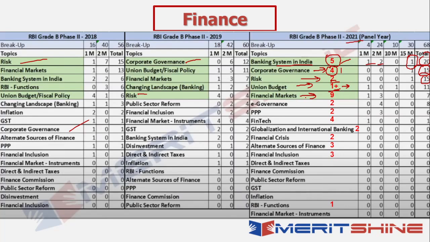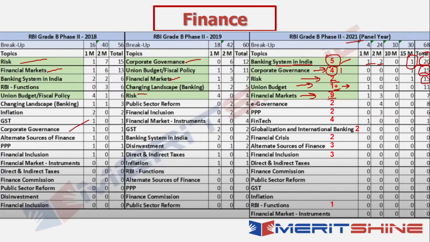Then financial markets, of course, had a significant weightage last year, and that weightage has been significantly there in the previous years as well. So this is again an important area, an important segment. There are 9 videos specifically in this segment, but what I would recommend is to at least watch the initial videos of each of the topics. For example, 3 to 4 videos are dedicated to derivatives itself. So try and watch at least one of those videos so that the remaining 3 can be picked up from the notes.